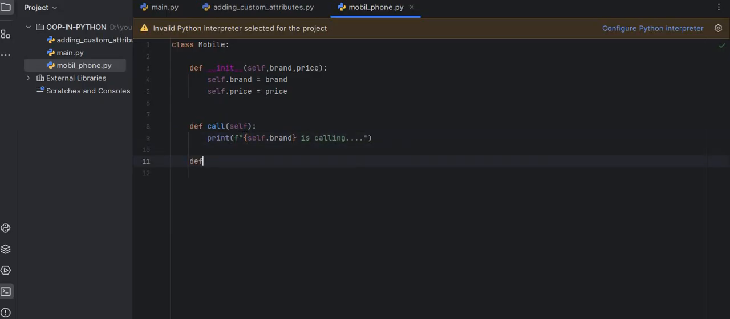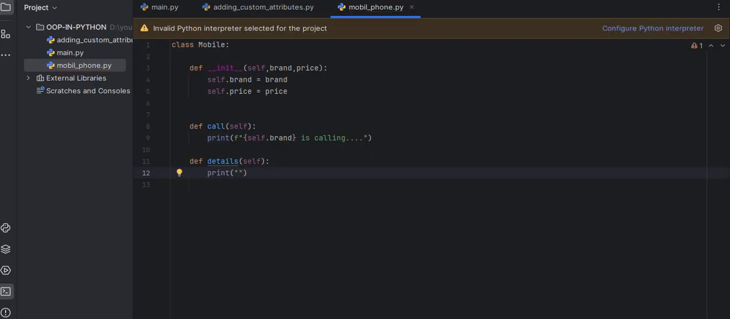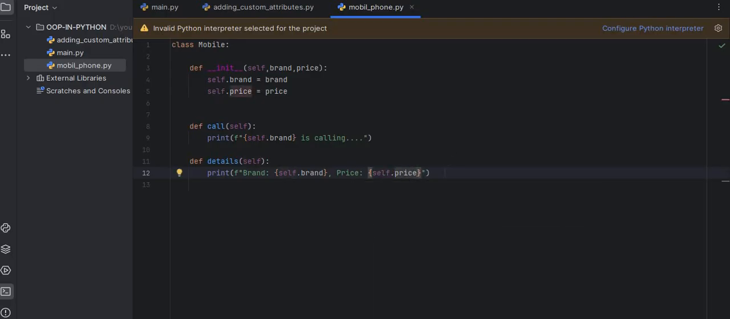After that, def details, and when this method is called, I want it to print the simple brand, then self.brand, and the price will be self.price, and we have to create an object for this.